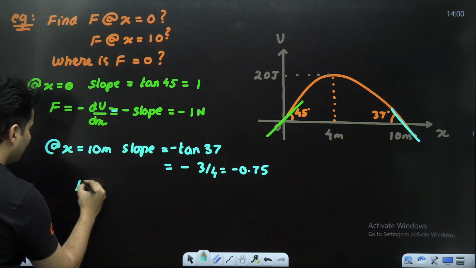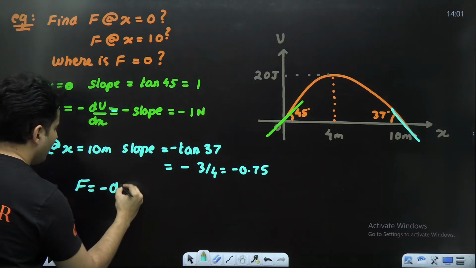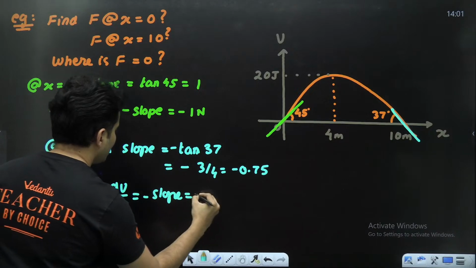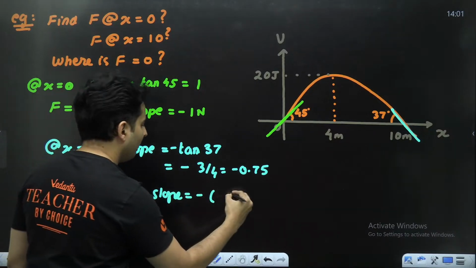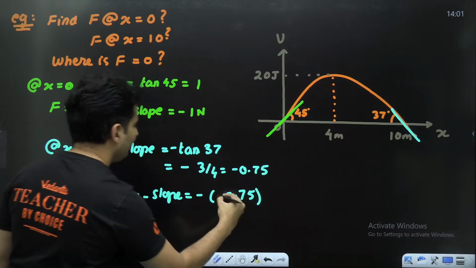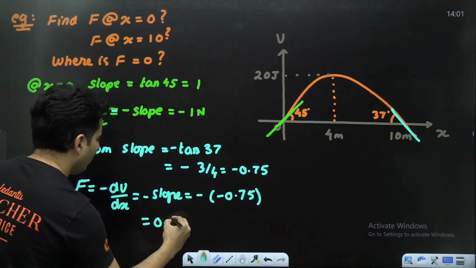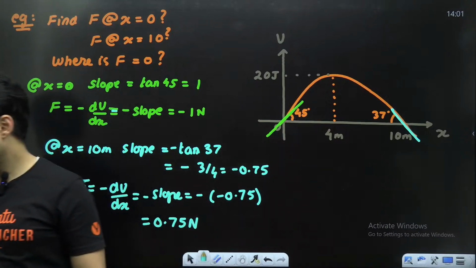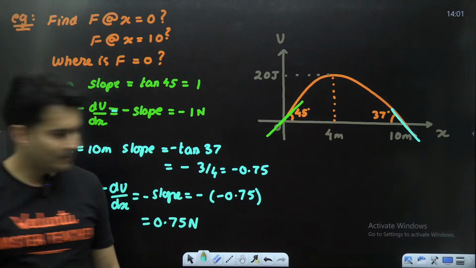So therefore, the force over there, which is minus du by dx, which is the negative of the slope, will be the negative of minus 0.75, which means it will be 0.75 Newton. That is over there, 0.75 Newton.